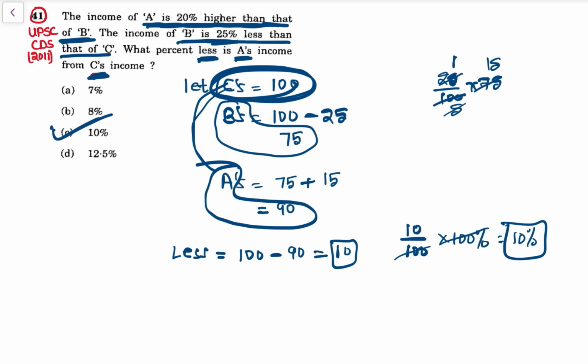Here you got comparison: what percent less is A's income from C's income? So कितना less है, 10 rupees less है. परसेंटेज में कितना? So 10 upon, with respect to whose? C income से कंपैरिजन हो रहा है, तो C का इनकम नीचे आएगा into 100%.